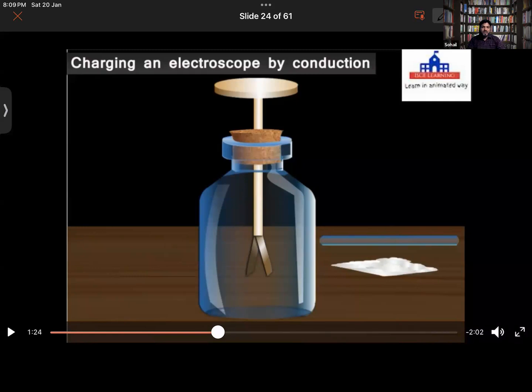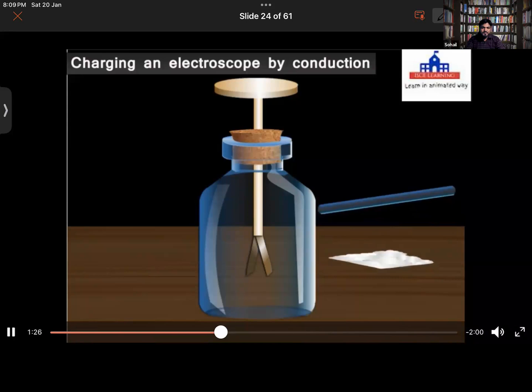Because the charges that develop here are not a very large amount of charge. If you were to take heavy metal plates here, then they would not get deflected. Try to understand this. That's why you have taken a very small mass.